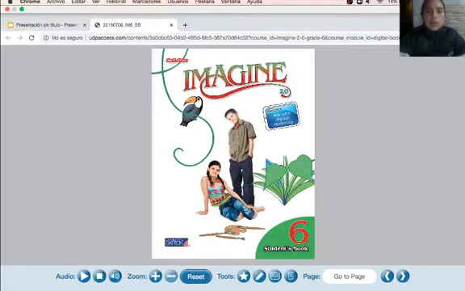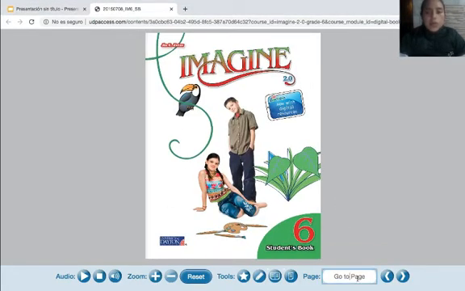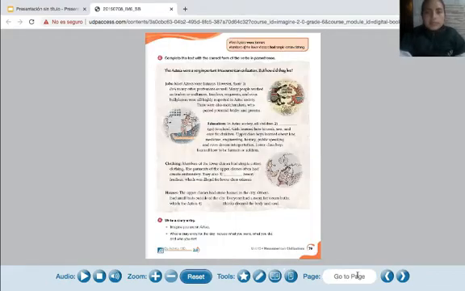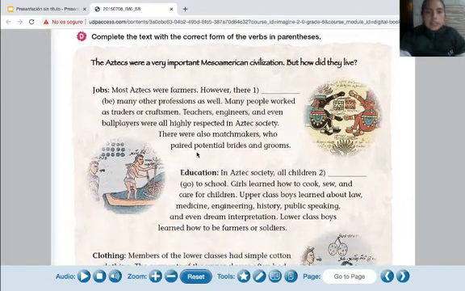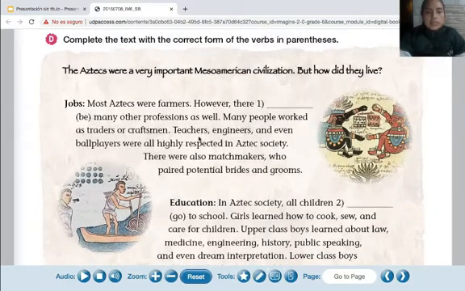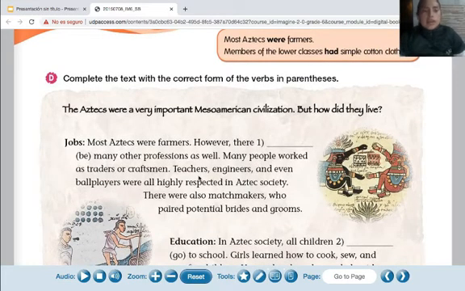Please open your color book on page number 79. In this page, activity D. Complete the text with the correct form of the verb in parentheses. We have to read the paragraphs and then we have to complete the verb, the correct form of the verb.